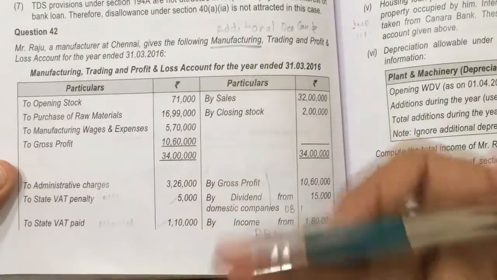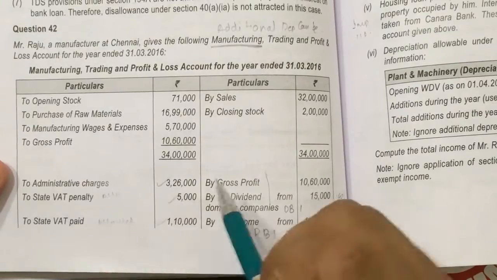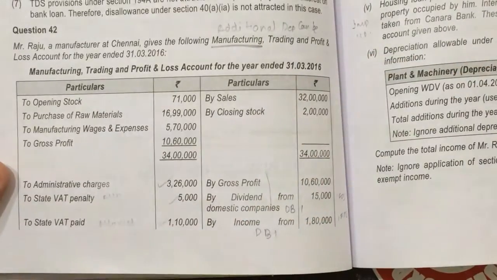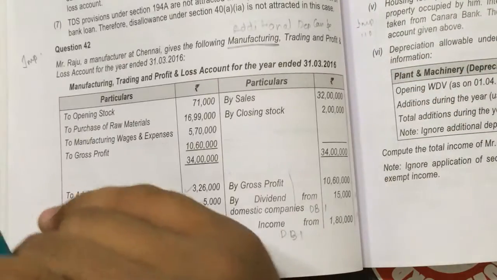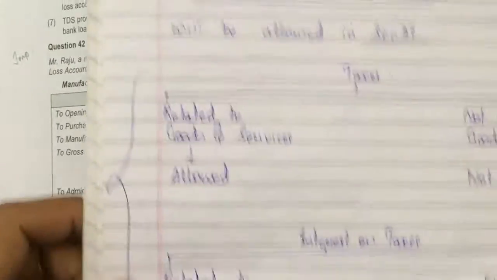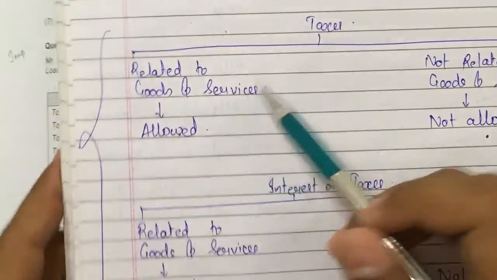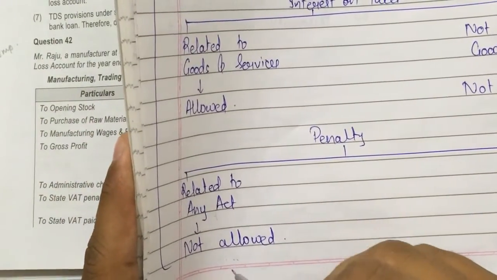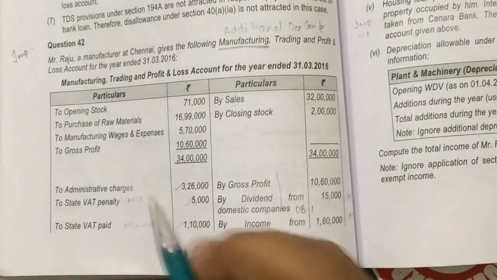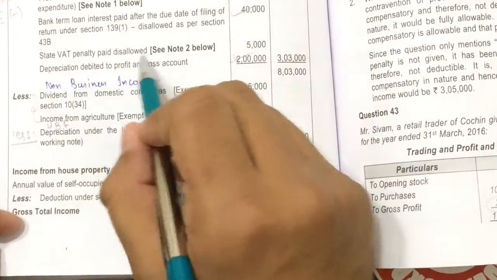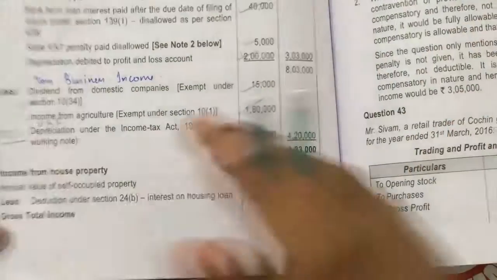Now let's see the transactions in the P&L account. Administrative charges we have done in the adjustment. To state VAT penalty. VAT penalty is not allowed. I have shown you all, again I am showing you all. Just wait a second, let me remove that page. See, taxes related to goods are allowed. Penalty related to any act is not allowed. Since VAT penalty is for an act, it is not allowed. So simply write disallowed business expenses, add back. 5,000 is added back. Okay.